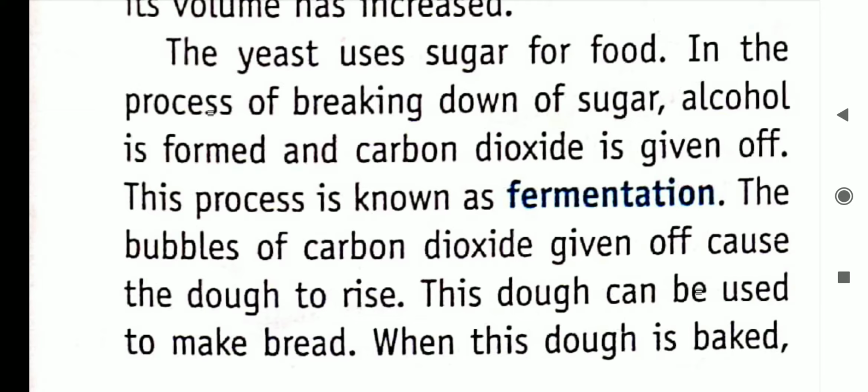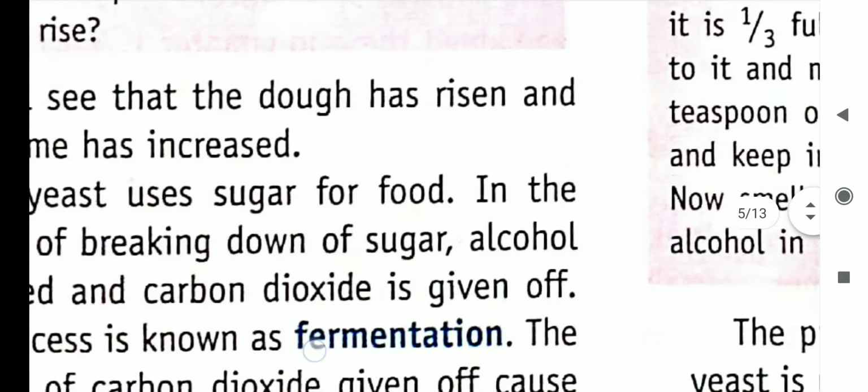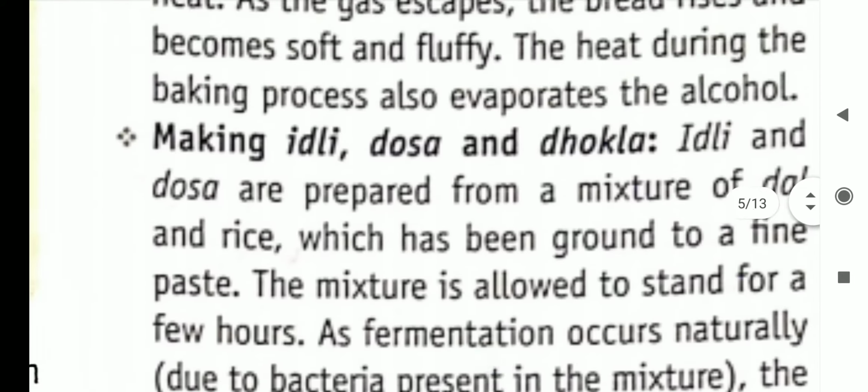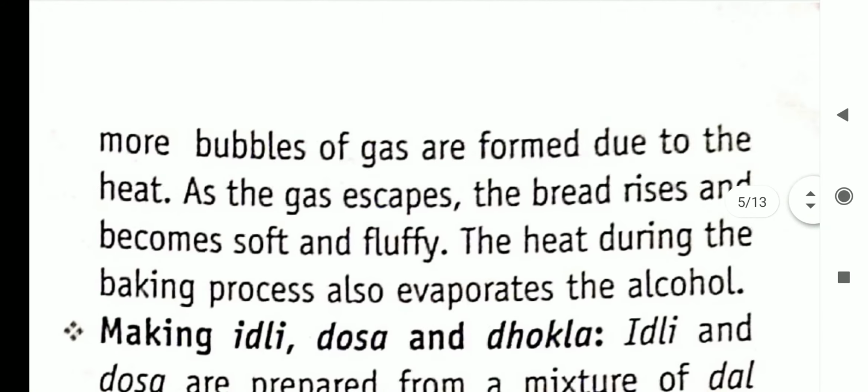This dough can be used to make bread. When this dough is baked, more bubbles of gas are formed due to the heat. As the gas escapes, the bread rises and becomes soft and fluffy. The heat during the baking process also evaporates the alcohol.